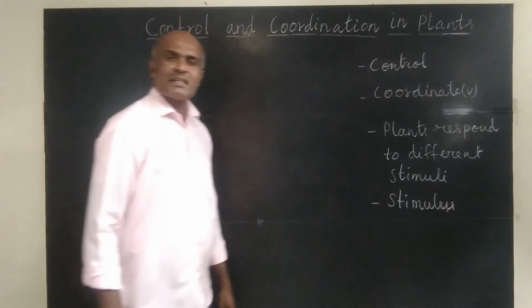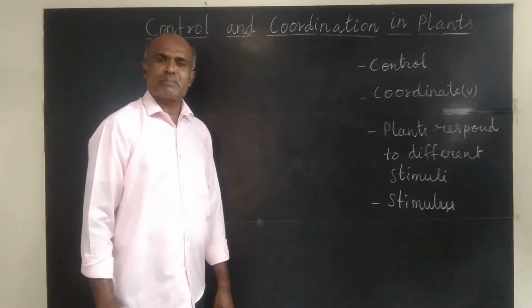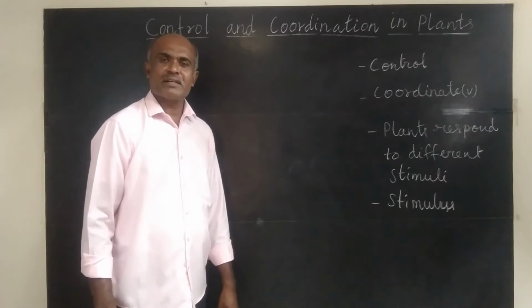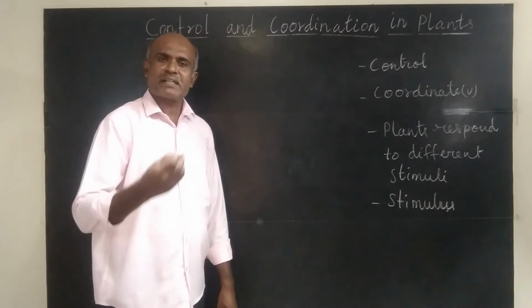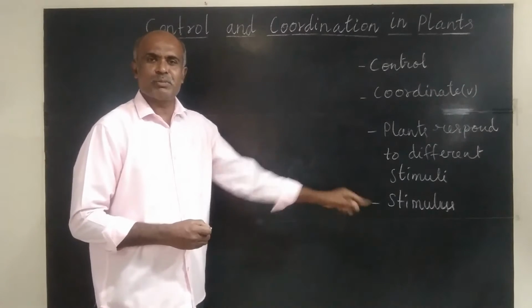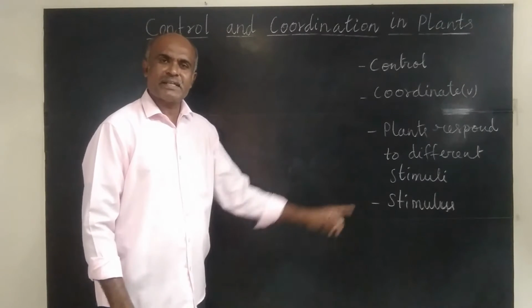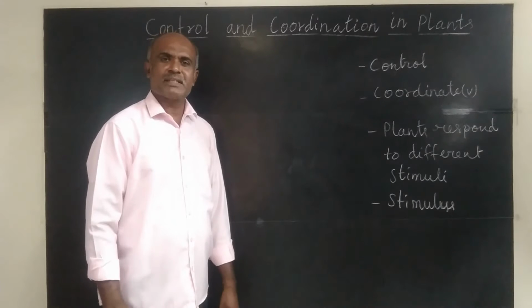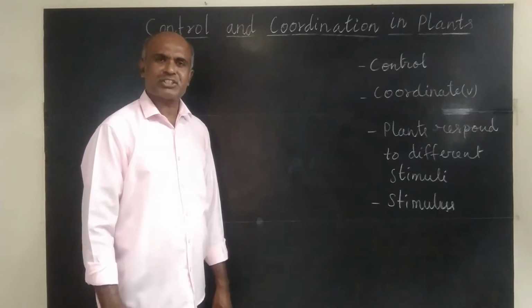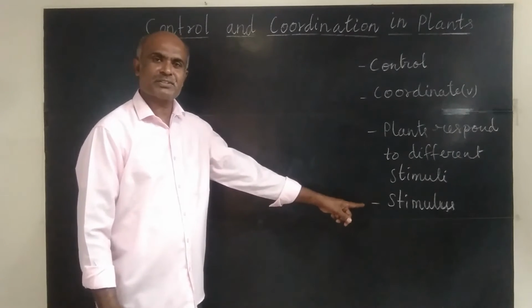Stimulus means a change in the environment, or which makes an organism to show reaction. So let us define the term stimulus: a change in the environment which makes an organism to show reaction is stimulus.